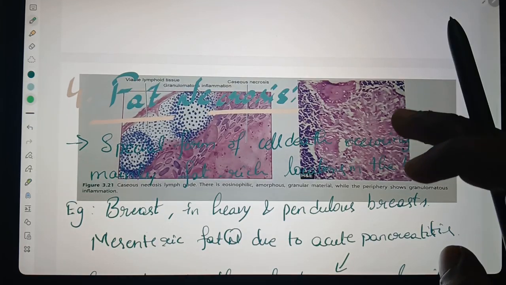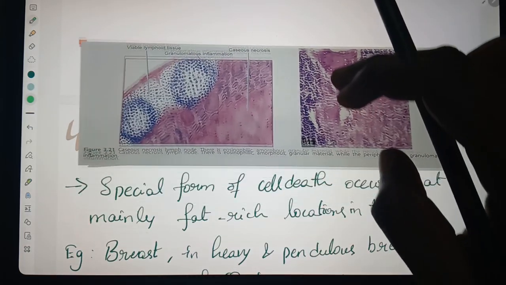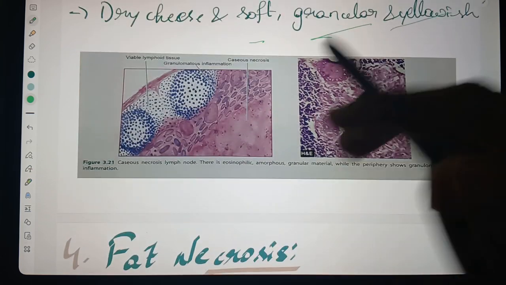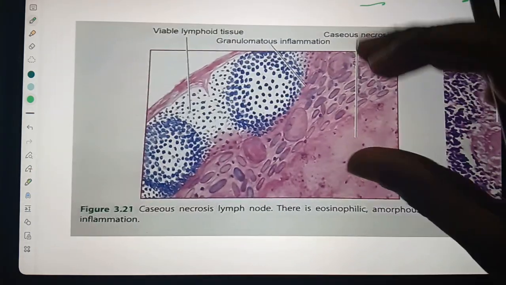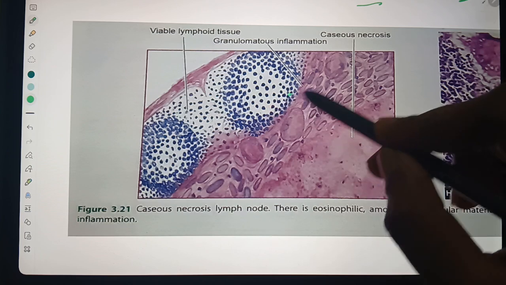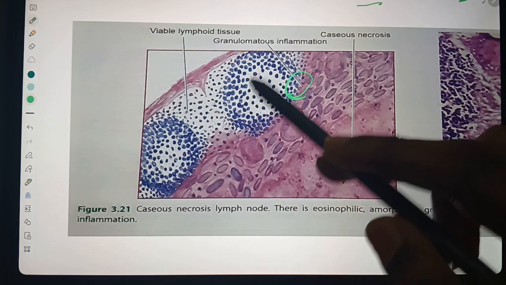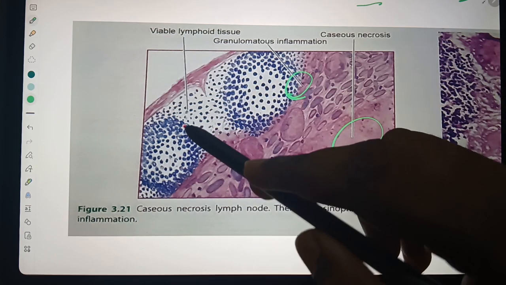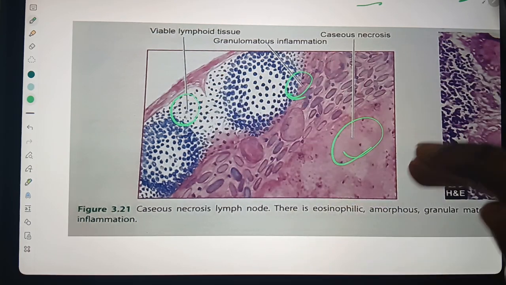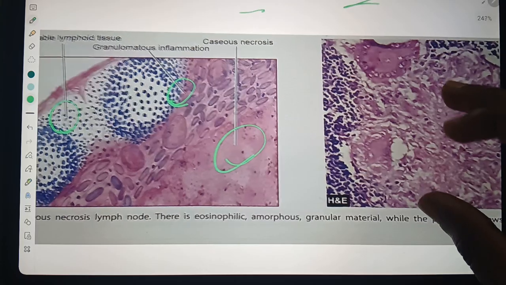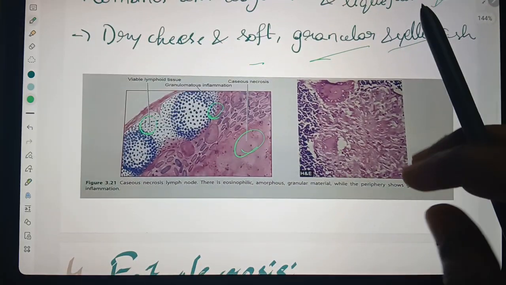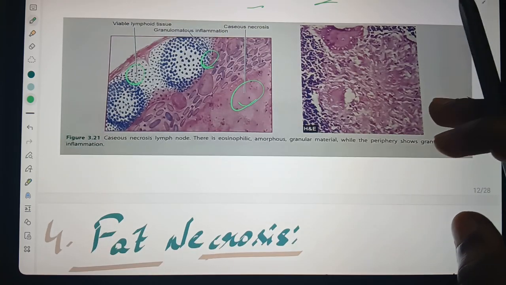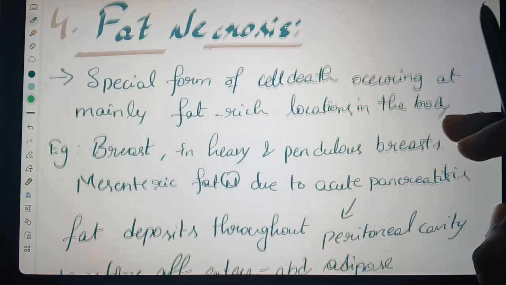This is caseous necrosis. Here we can see granulomatous inflammation with granules, and there is lymphoid tissue. Granules are present in the caseous necrosis.